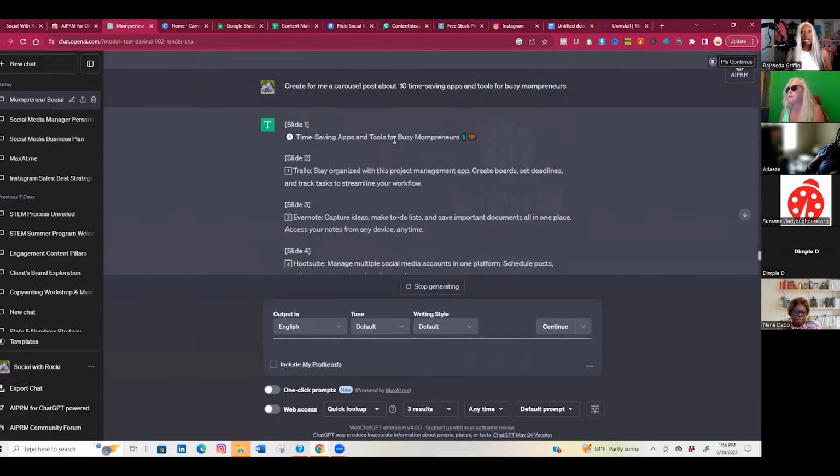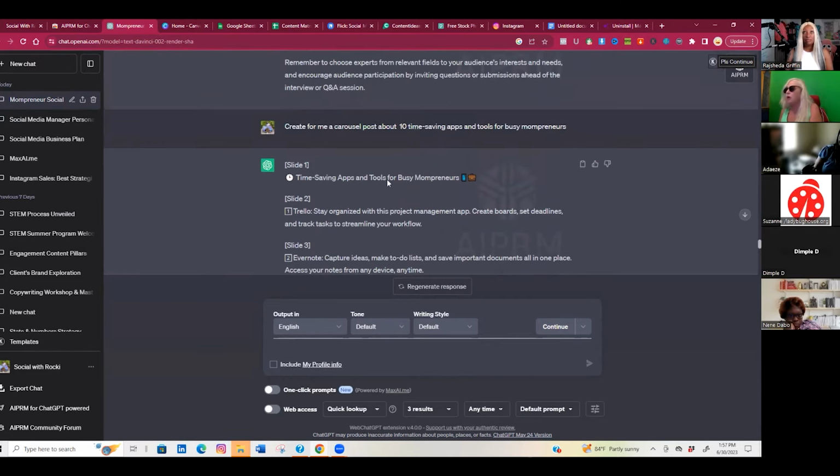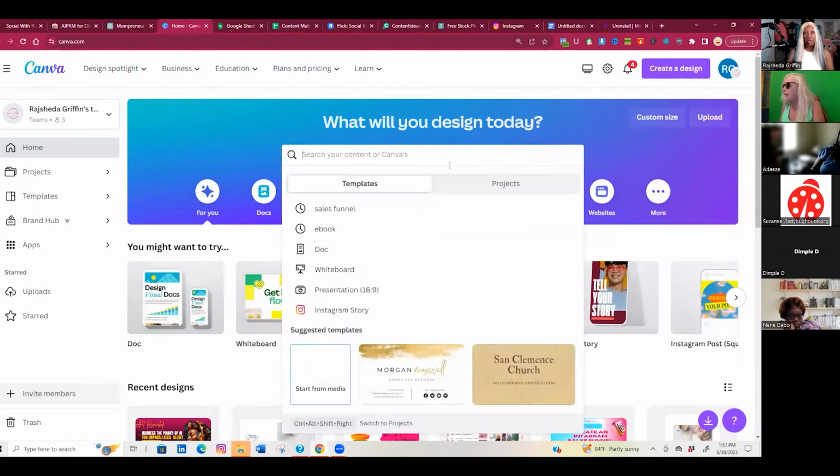It gives me the carousel post. Slide 1, time-saving tips for busy mompreneurs. Slide 2, time-saving apps and tools for busy mompreneurs. Slide 2, Trello. Slide 3, Evernote. Slide 4, Hootsuite. It's telling me what to put in every single slide of my carousel post. Easy peasy, right? So I have one thread. I'm going to open this up. I'm going to put Instagram.